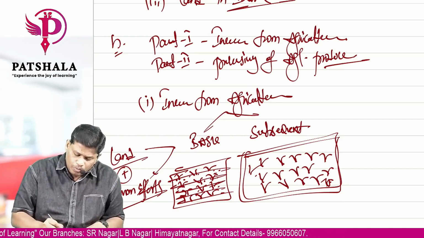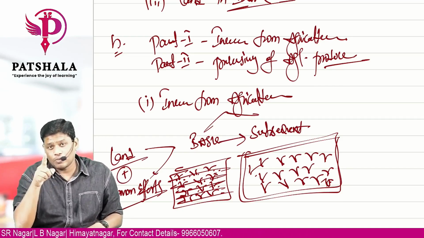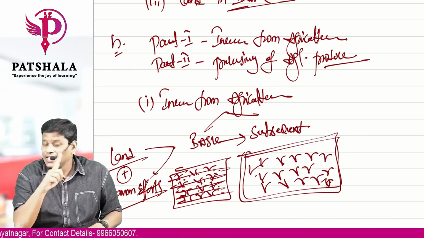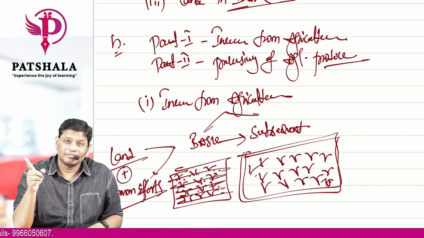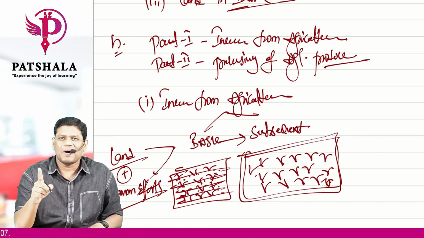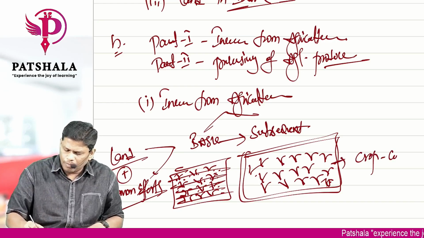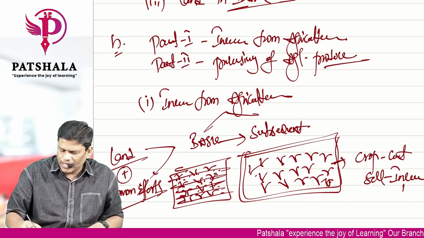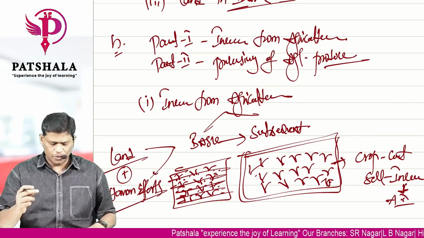And subsequent should be followed with a basic. Pakka it should be followed by basic. Without doing basic operations, if you do subsequent operations, there is no character of agriculture and it is not called an agricultural income. Pakka basic operations are mandatory. So once this is done, the crop will be ready. Cut the crop and sell in the market. You will get income, and such income is agricultural income. Okay, this is part 1.